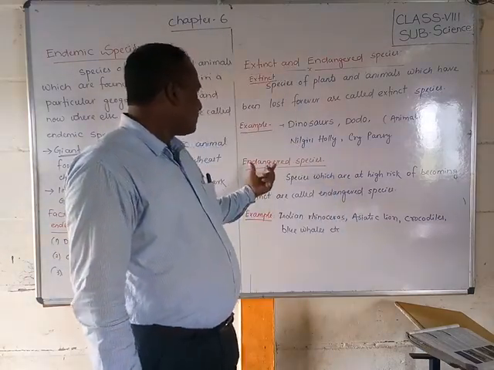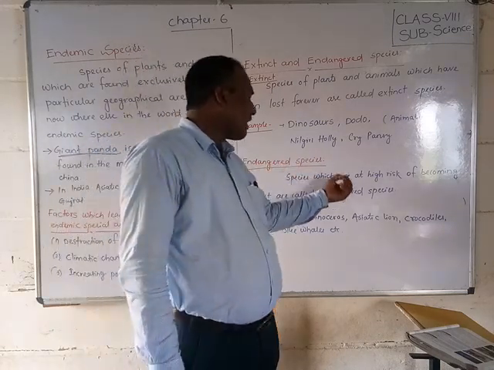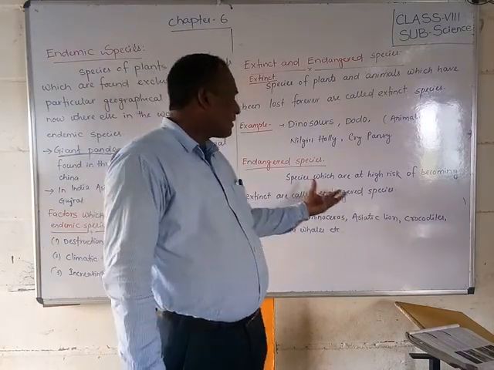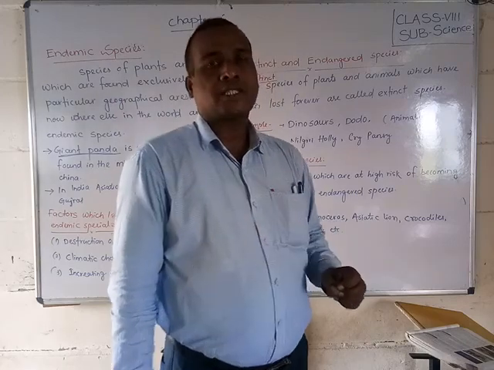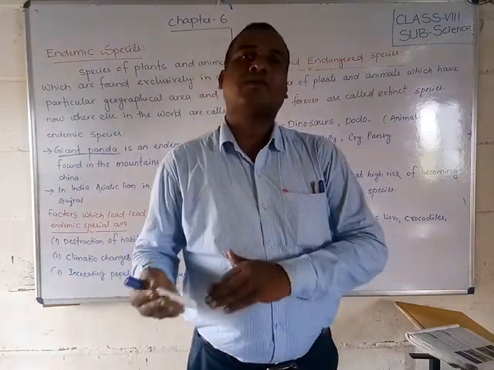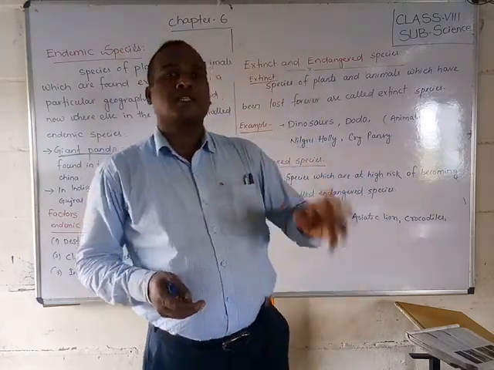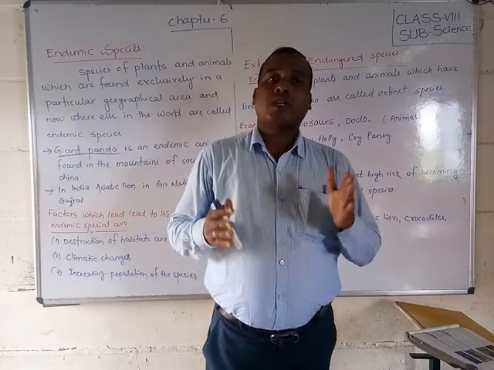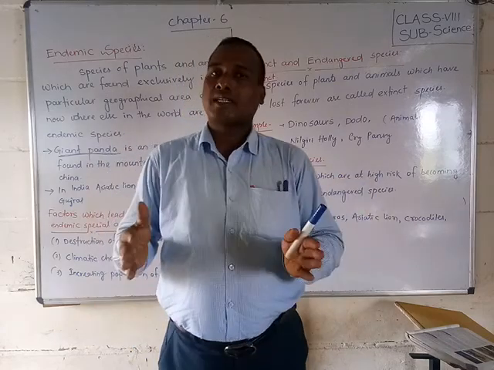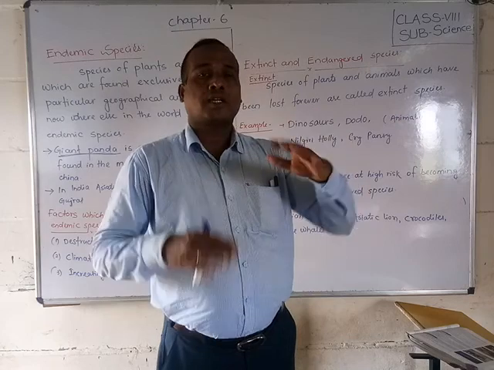Next, endangered species. Endangered species are species which are at high risk of becoming extinct. It is now very risky; they may vanish from the earth. Recently some species of animals have been calculated to be about to vanish from the earth. Especially our Asiatic lion, which is very rare. Also the tiger.